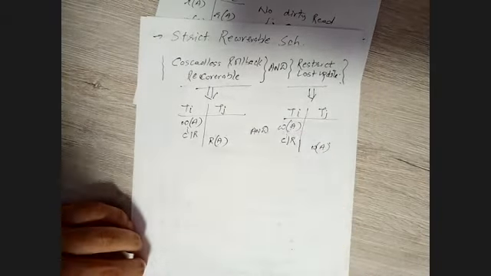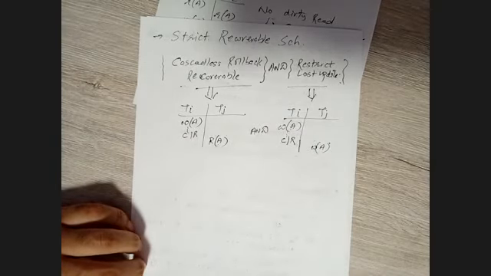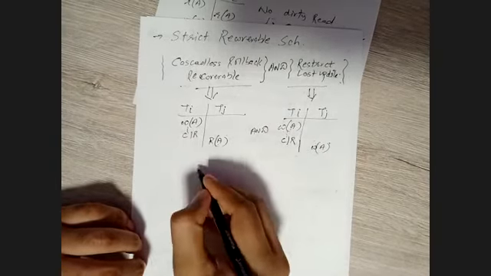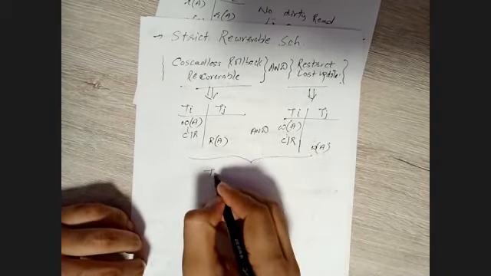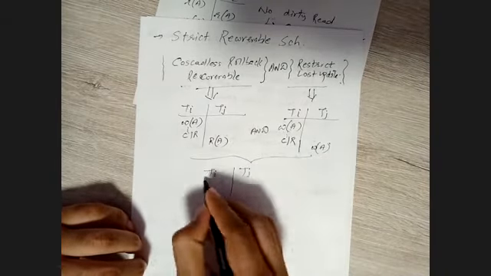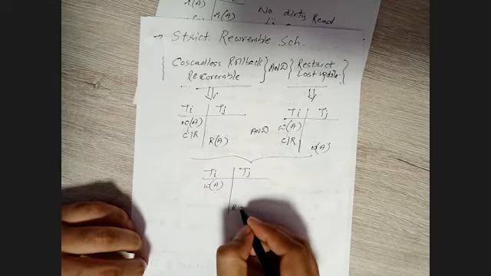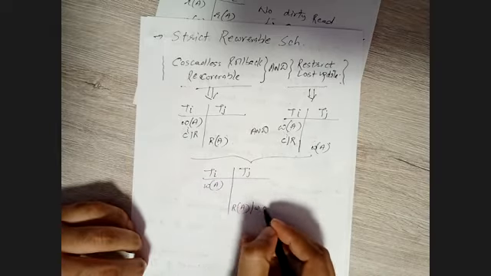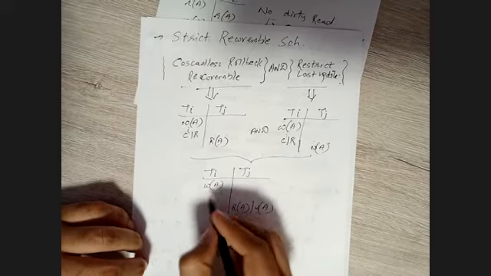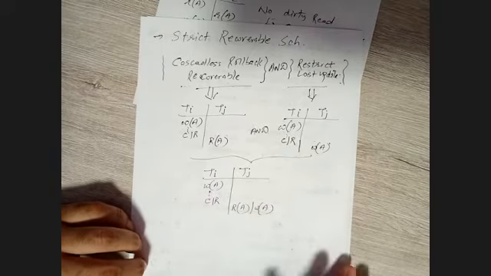It means what actually strict recoverable schedule says is that if we combine both of them, that is TI and TJ transactions, we have a write of A operation, then we have either read of A or write of A. Right? You rollback or you commit.